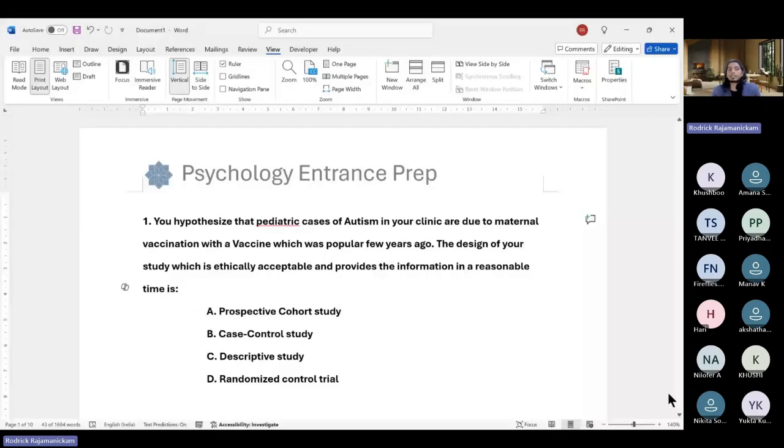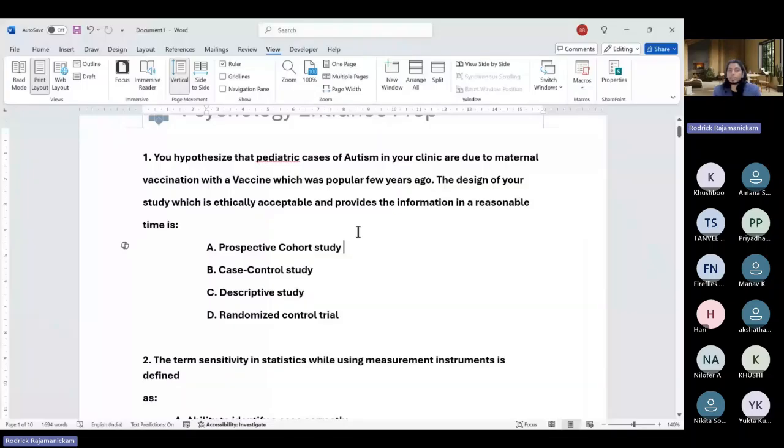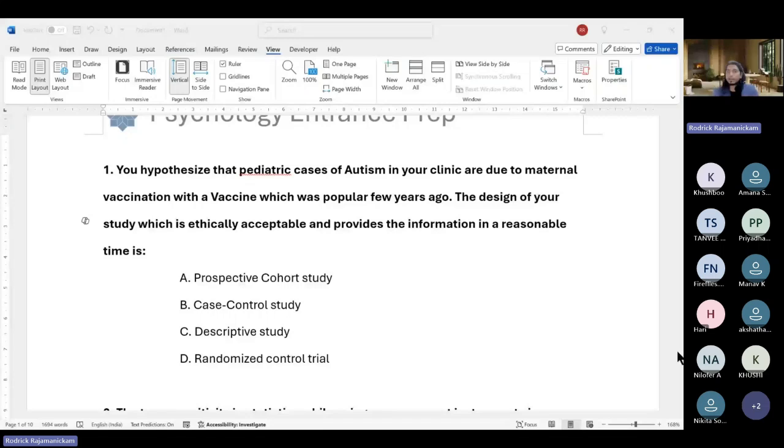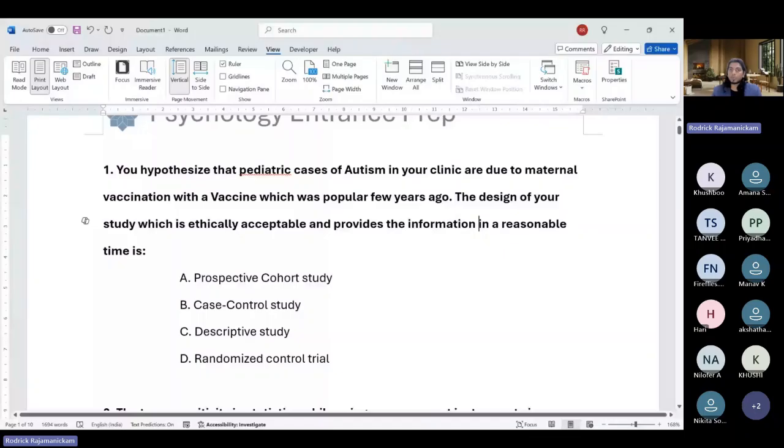So the first one is, you're hypothesizing that pediatric cases of autism, in your clinic or somewhere, are because of some sort of maternal vaccination. The mother had got a vaccination. Okay. So the research design will be what? So that is the basic question here. What sort of research design is most appropriate here? Okay. So you can put A, B, C, D in the chat so that you can simultaneously answer and mark. And I'll also tell you what is the most correct option here.